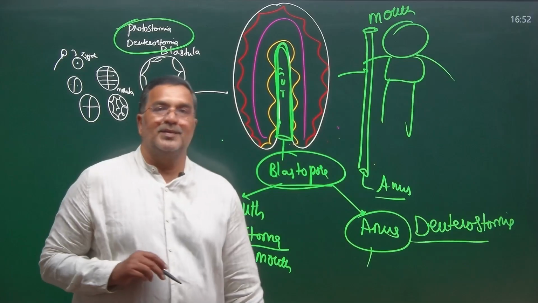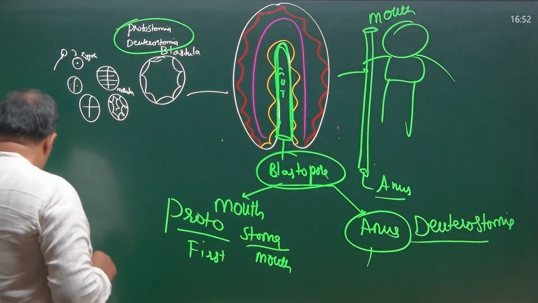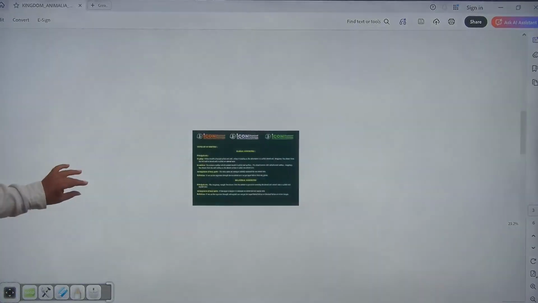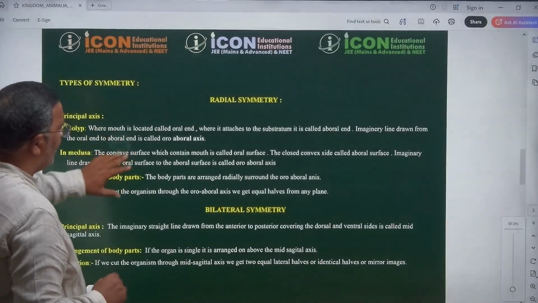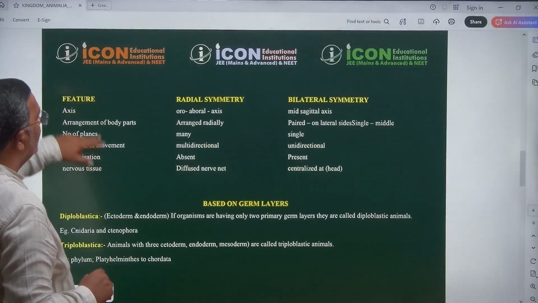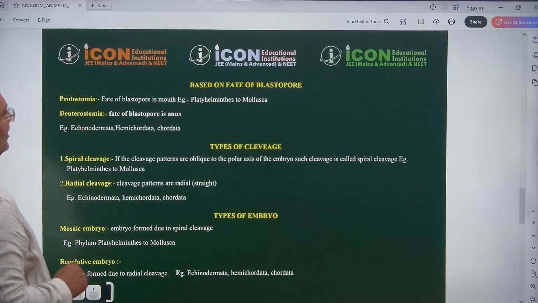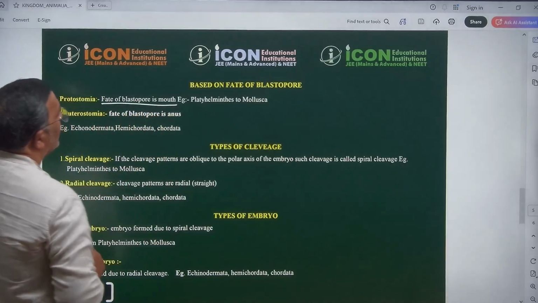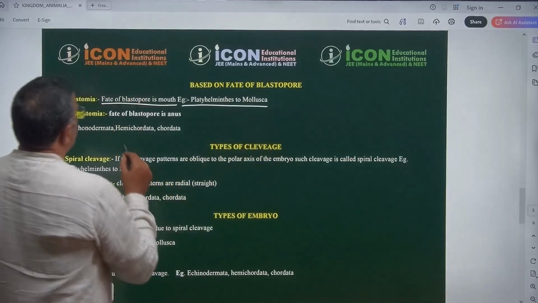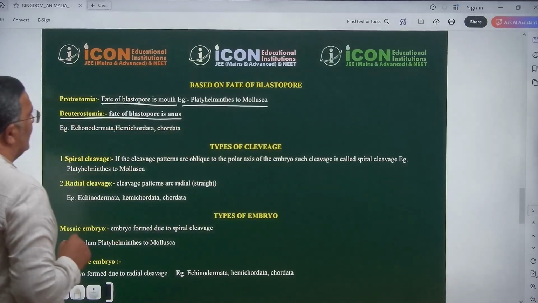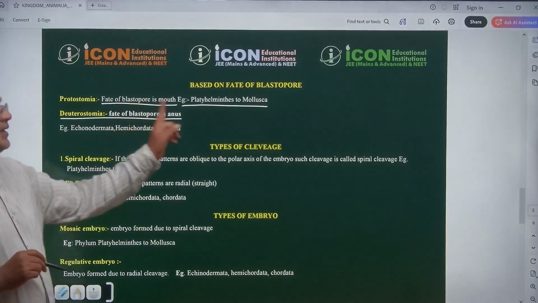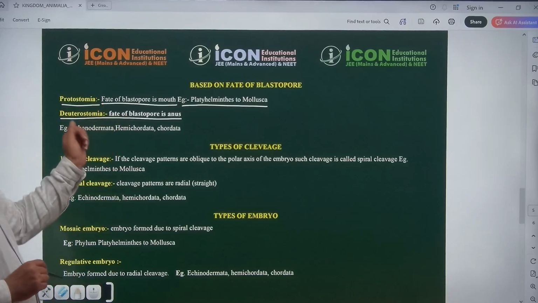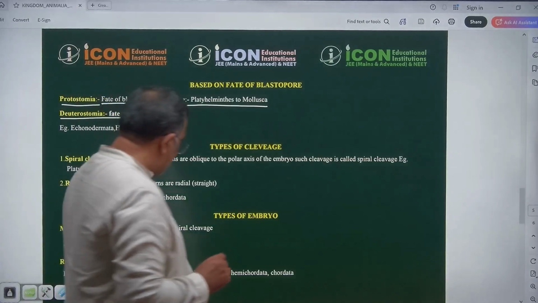So what is first? First is anus. Definition wise, if the fate of the blastopore is mouth, we say Protostomia. If the fate of the blastopore is anus, we call it Deuterostomia. Here is the definition; the notes are given to you. You can download the PDF from the description, and individually the notes will be sent to you on WhatsApp also. Fate of blastopore, if it is mouth, we call Protostomia. If it is anus, we say Deuterostomia.